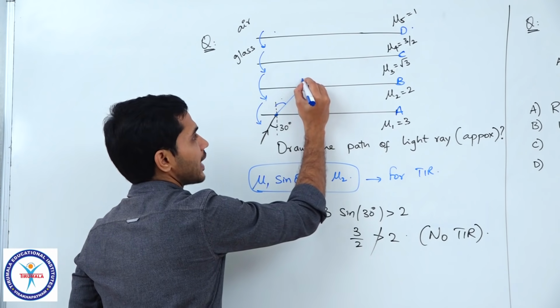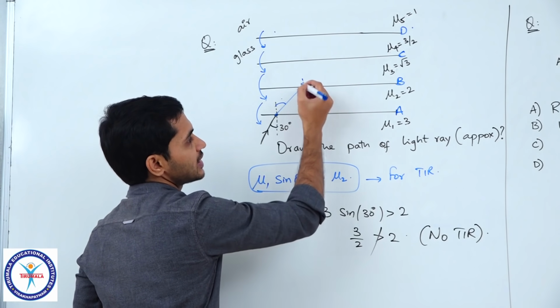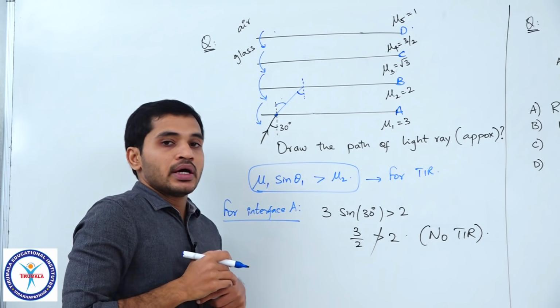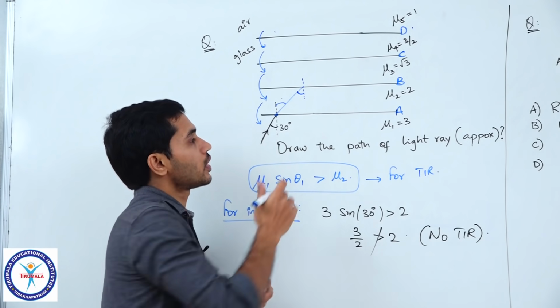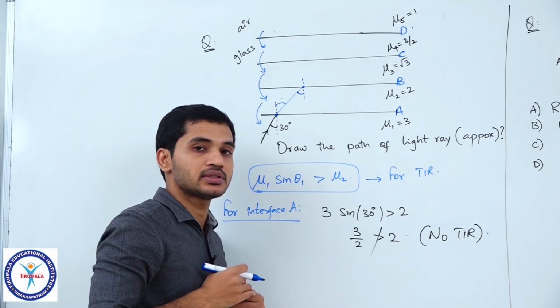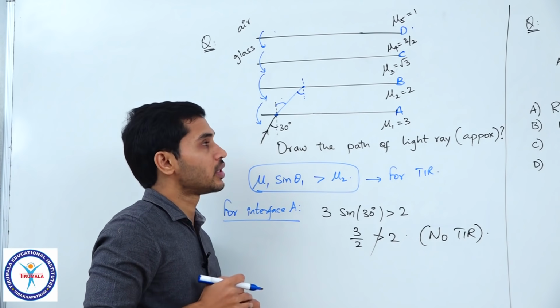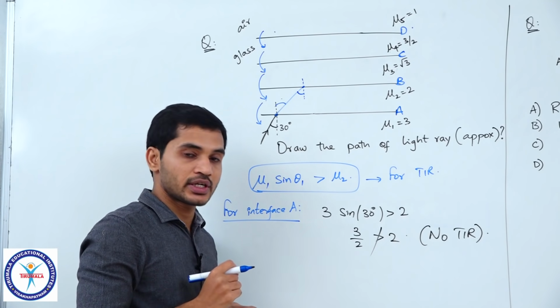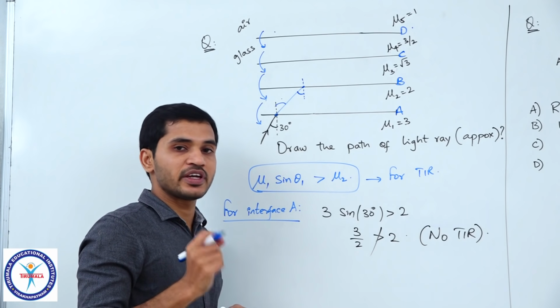Now the light ray is incident here, right? Okay. Now I have to decide whether refraction takes place here or reflection takes place. This is where it becomes very tricky, and I want you to observe very closely.